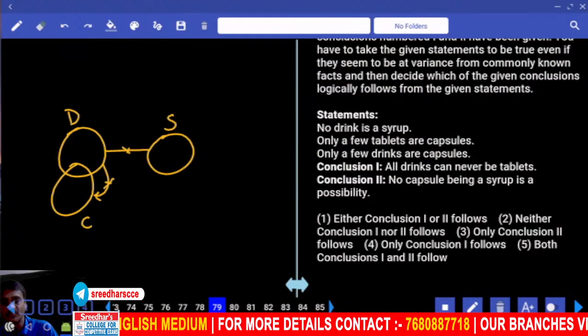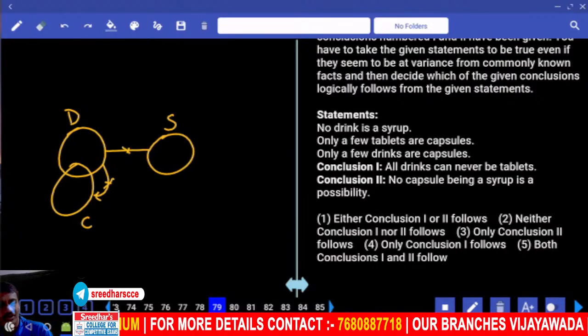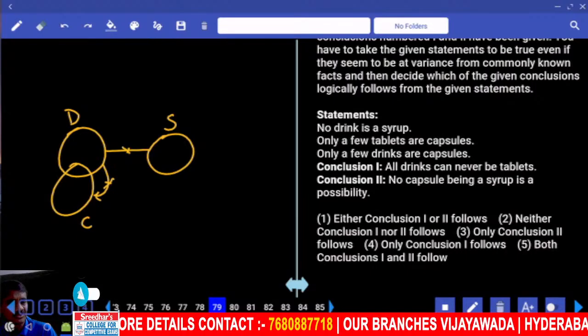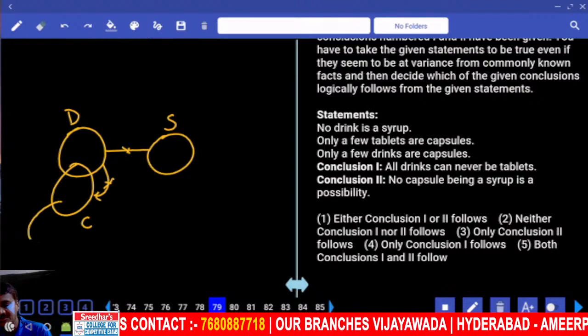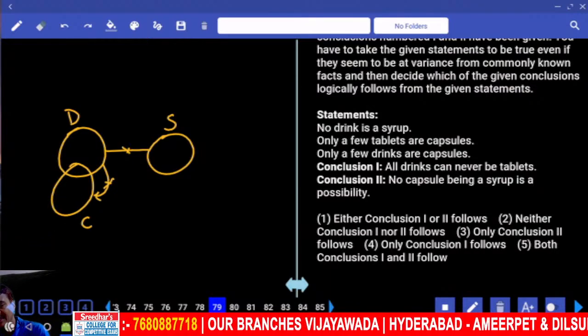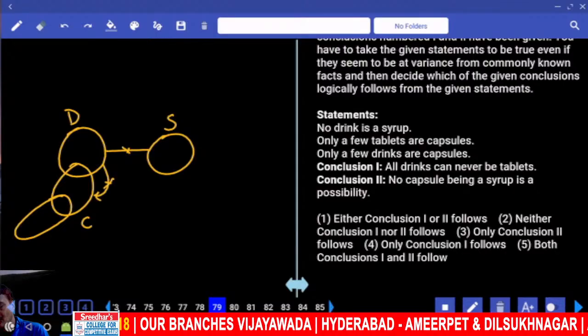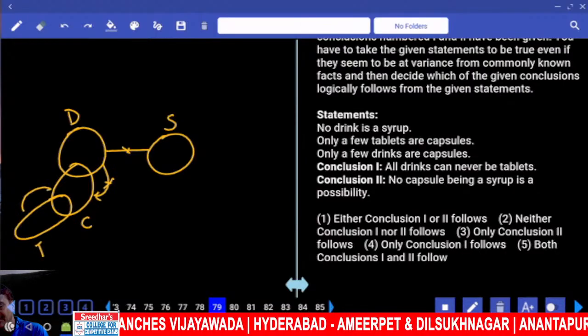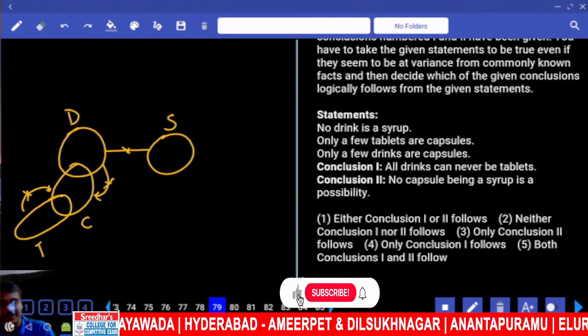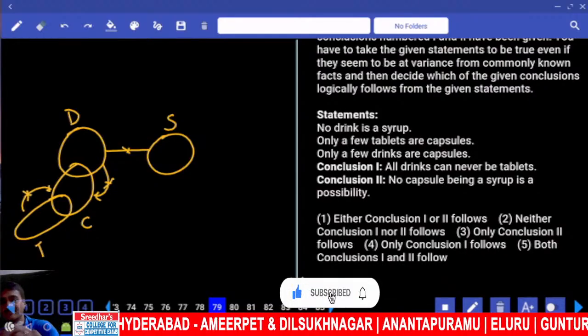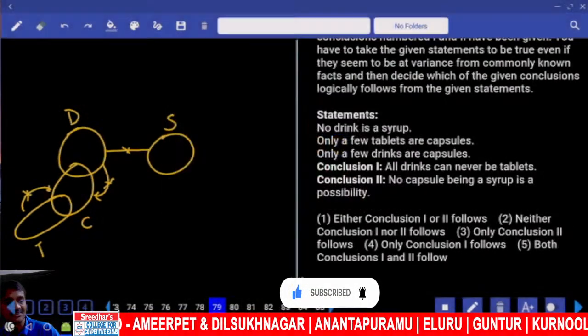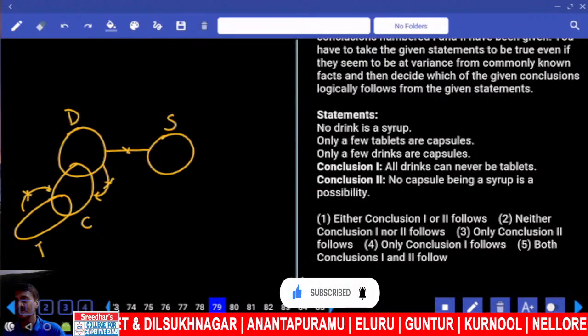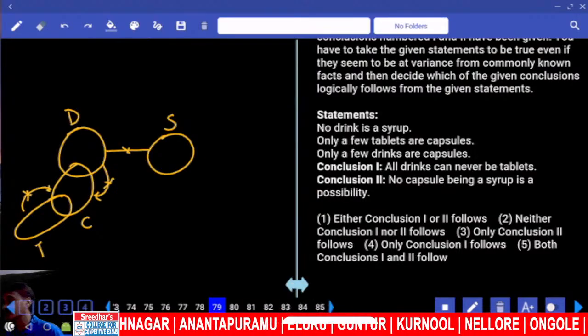And only a few drinks are capsules. Only a few tablets are capsules. Only some of the tablets are capsules, but not all. Now only some tablets are capsules, but not all. Then the first one: all drinks can never be tablets. All drinks can never be tablets, meaning and Japan. Drinks and tablets.